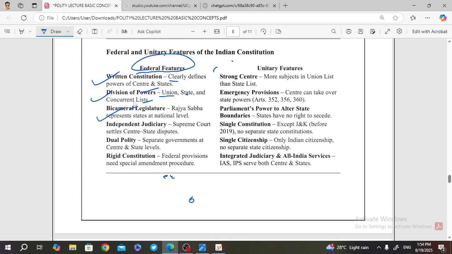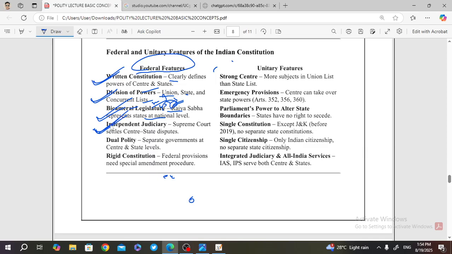We have bicameral legislation. That means Rajya Sabha represents the state at the national level. We have the Lok Sabha and the Rajya Sabha. Lok Sabha is the house of the people who formulate the law and regulation, and Rajya Sabha discusses the rules and regulations. So these are the federal features: we have a written constitution, the division of powers, the bicameral legislature, and an independent judiciary. Independent judiciary is a federal feature, because the Supreme Court has its own jurisdiction, the district court has its own jurisdiction, and the state-level high courts have their own jurisdiction. So it is an independent judiciary.